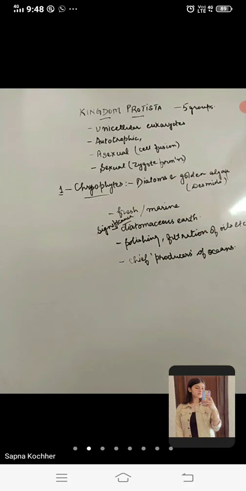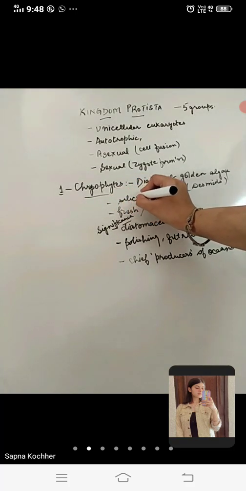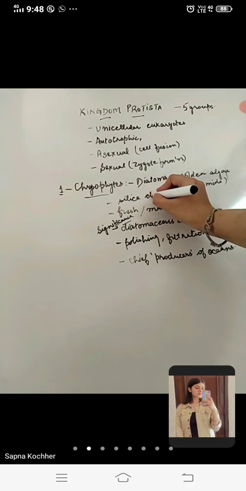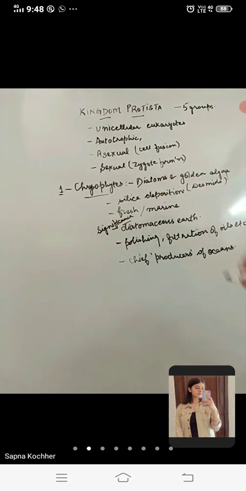Okay, so their structure is similar to that of a soap box or soap case, and their walls are also indestructible because of the presence of silica in their walls. Silica deposition in their walls and exhibiting the soap box like structure. Okay, clear? So this is the first group of the chrysophytes.